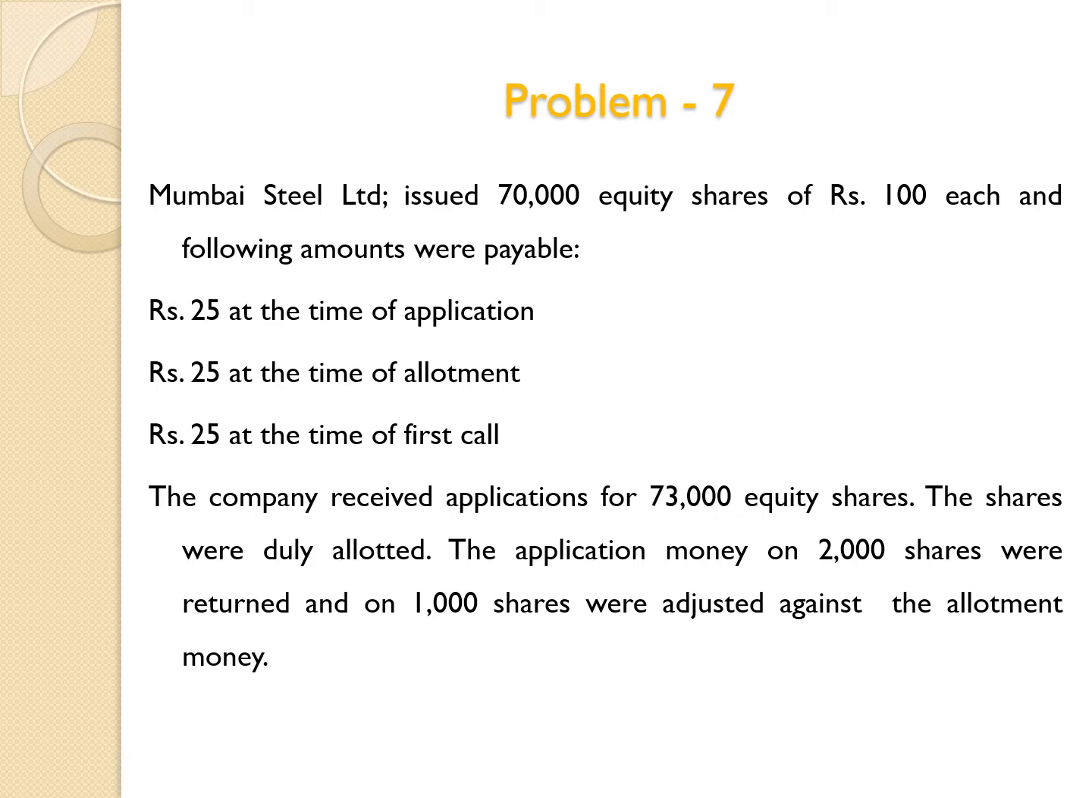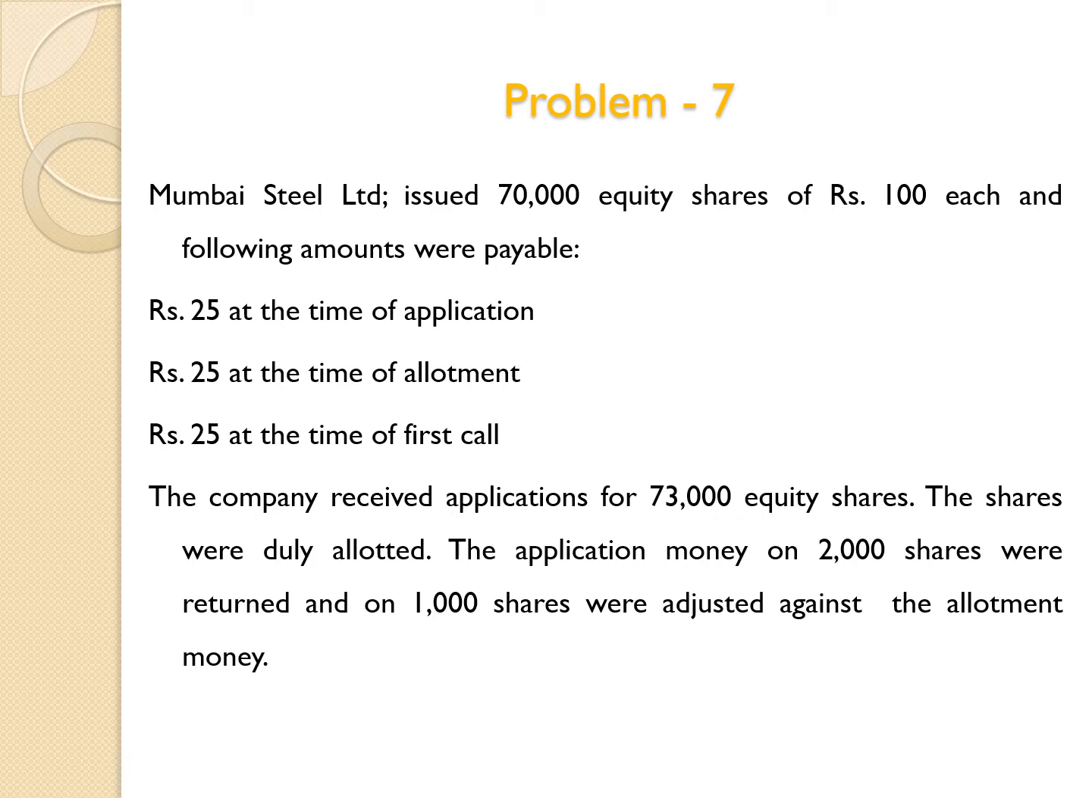Mumbai Steel Limited issued 70,000 equity shares of rupees 100 each, and the following amounts were payable: rupees 25 at the time of application, rupees 25 at the time of allotment, rupees 25 at the time of first call. The company received 73,000 equity share applications. The shares were duly allotted.